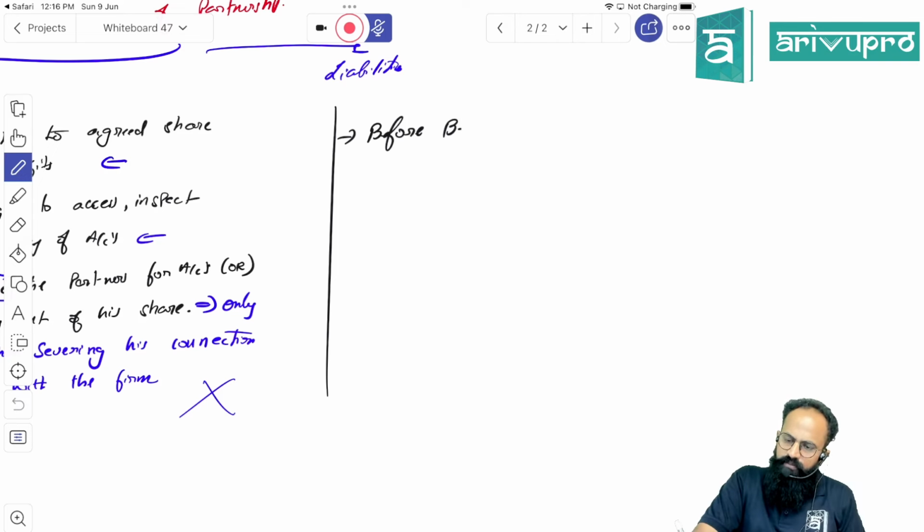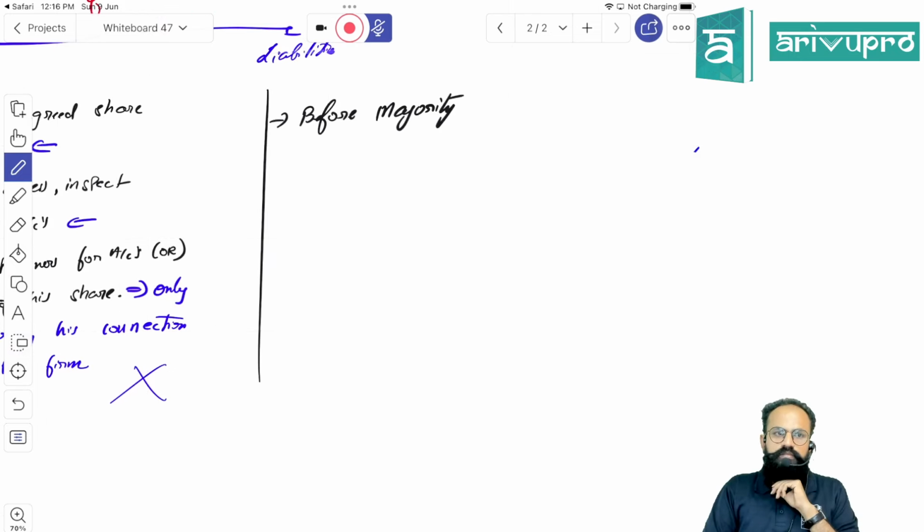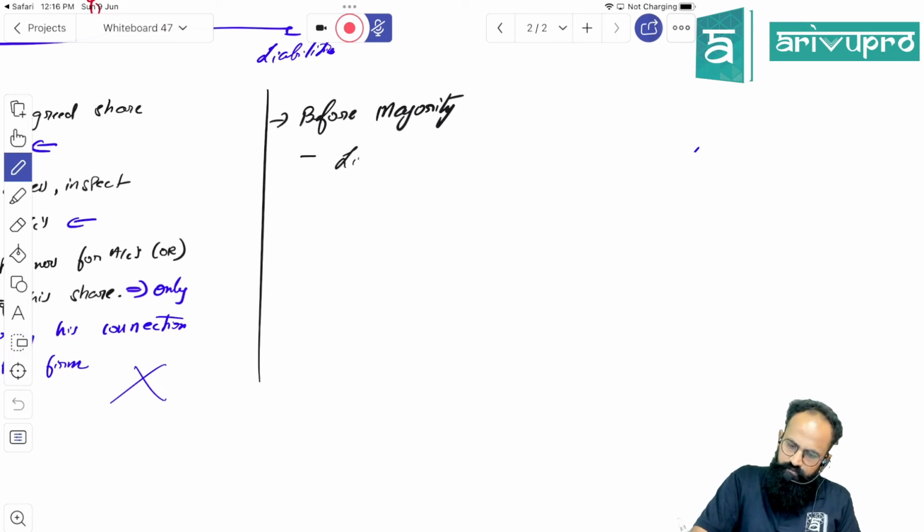Liabilities before majority. Before majority, what are his liabilities?